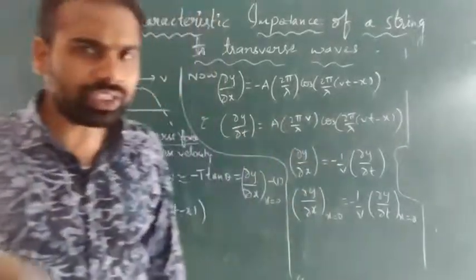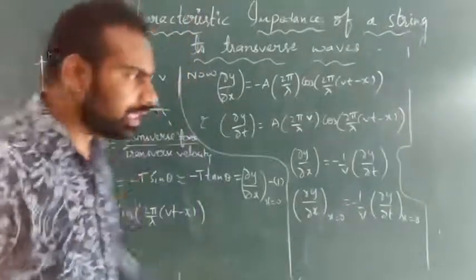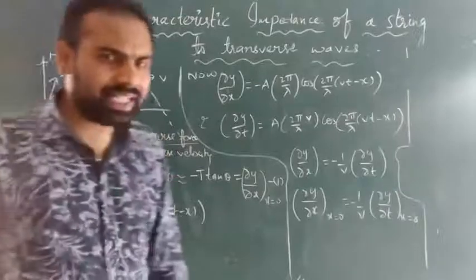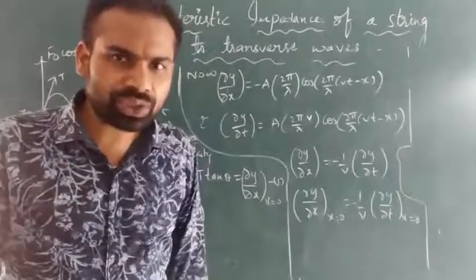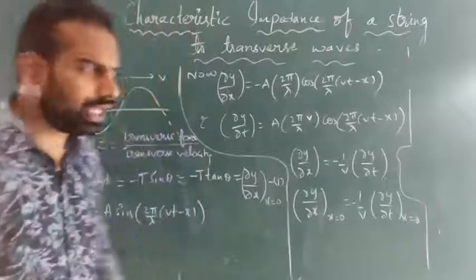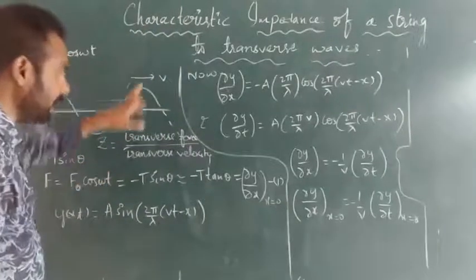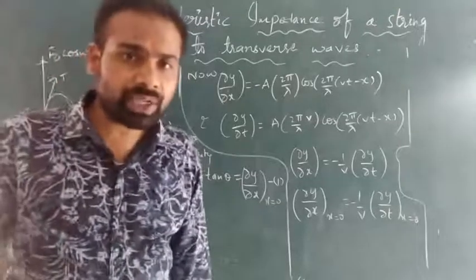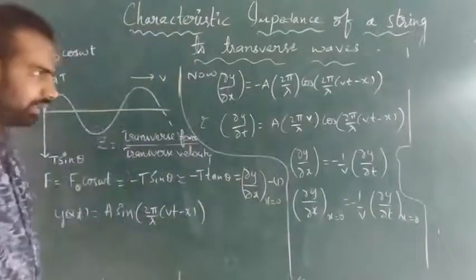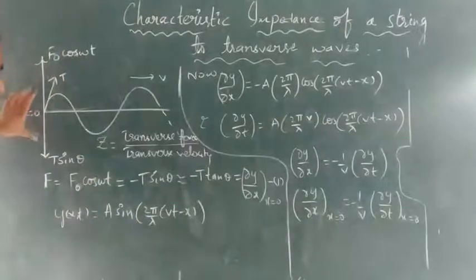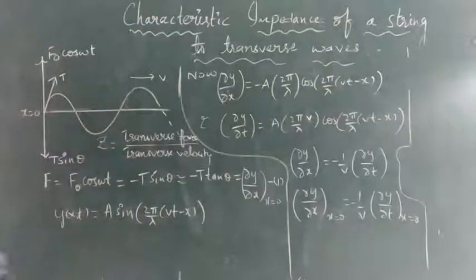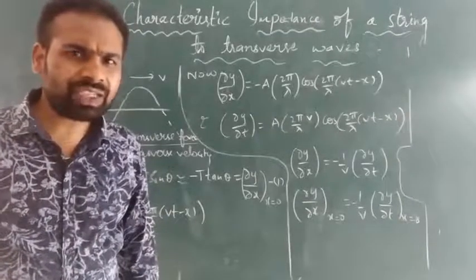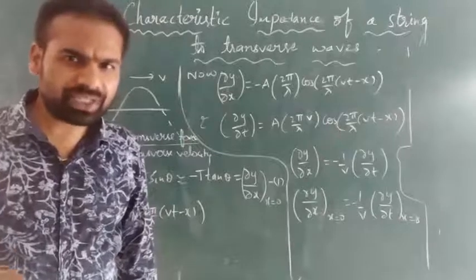According to the definition of characteristic impedance, Z is equal to transverse force by transverse velocity. It is the ratio of transverse force to transverse velocity. So characteristic impedance is denoted by Z. Z is equal to transverse force by transverse velocity. In this topic we consider one figure. This is a string. In that string, we are producing transverse waves.